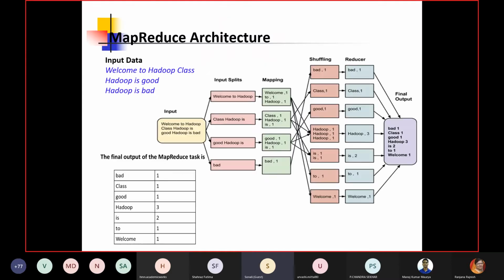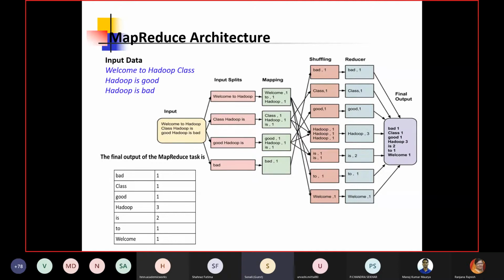Okay, so basically you can understand it like this. This is our input file. We will divide it with the understanding that we will be taking 3 words at a time. So welcome to Hadoop is one set of words, class Hadoop is another, and this one is another, and then this one. So this is the way in which we are creating input splits. With the help of this programming environment, you get a very easy interface to create the input splits, and you can also define what the range should be.